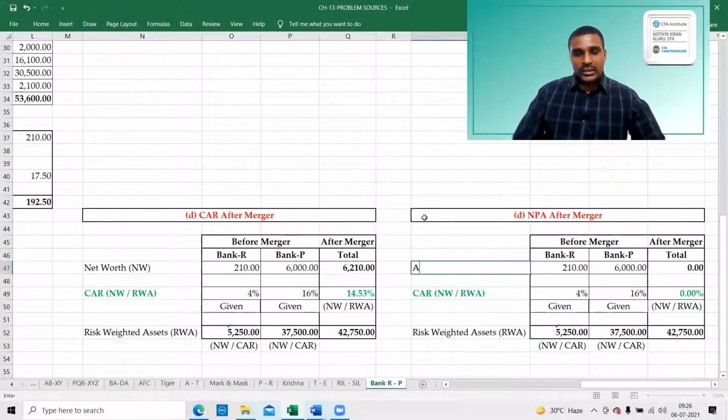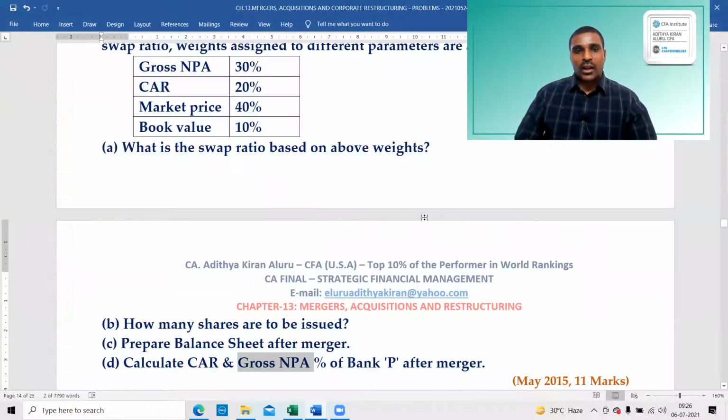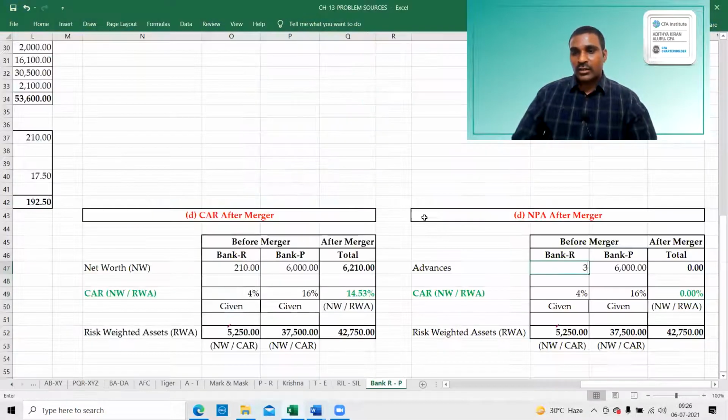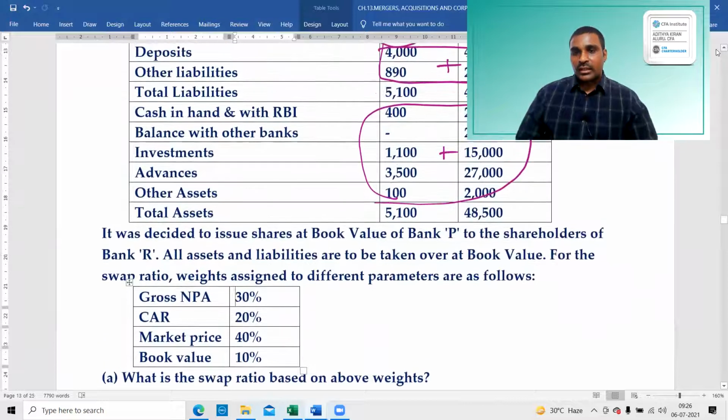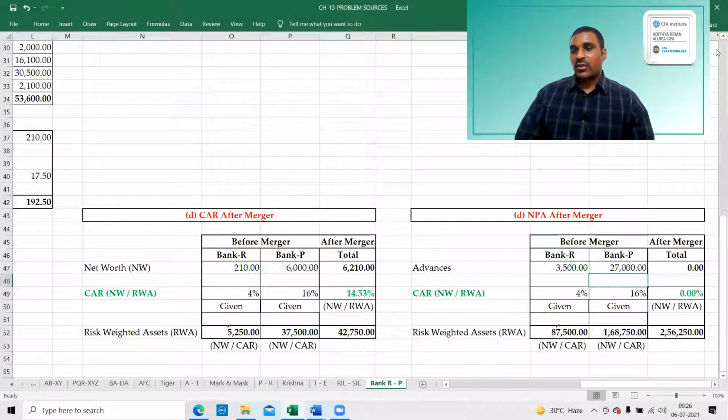So what is the advances? NPA is calculated on the advances, the loans. What is the advances? Loans 3,500. And what is this advances? 27,000. The total will be this point.